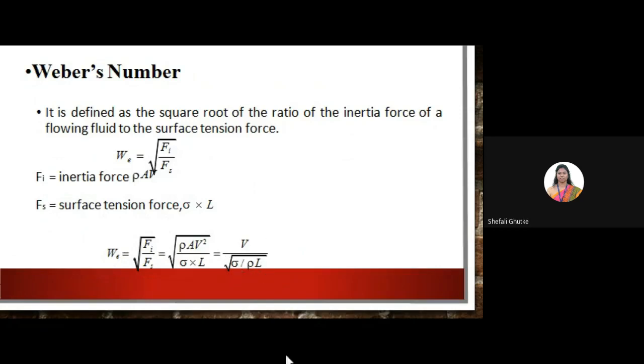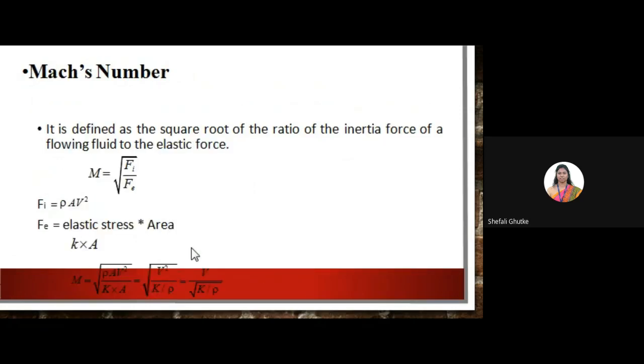It is a dimensionless number. After that, the last dimensionless number is Mach number. The Mach number is defined as the square root of the ratio of inertia force of a flowing fluid to that of elastic force. The Mach number is represented by capital M, which is equal to under root Fi by Fe, that is inertia force to the elastic force.